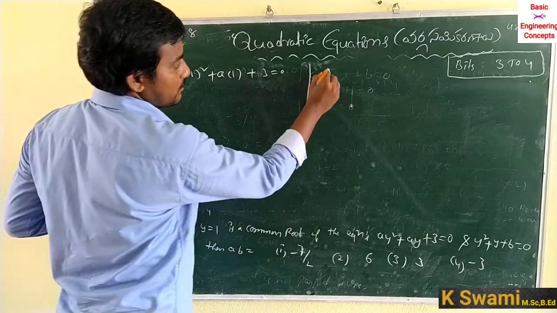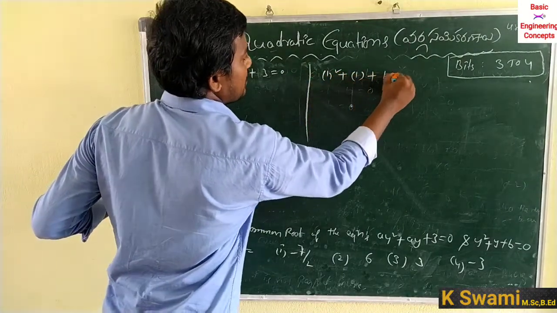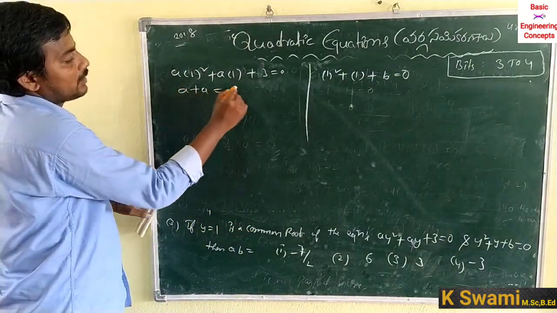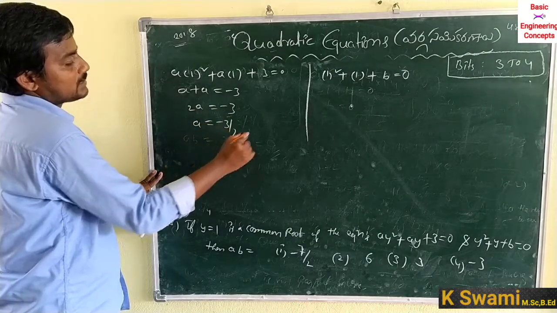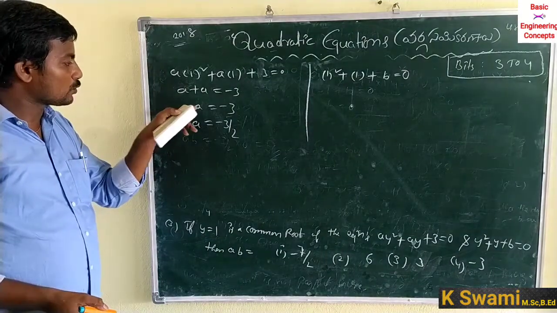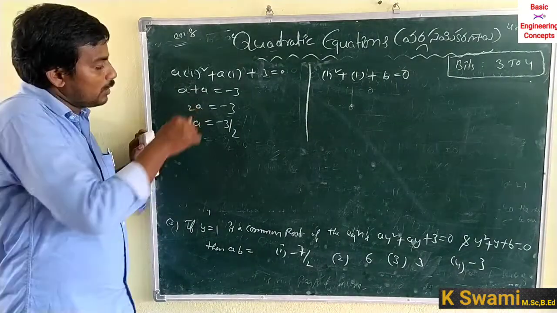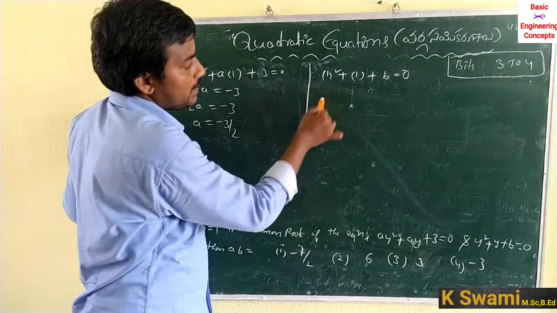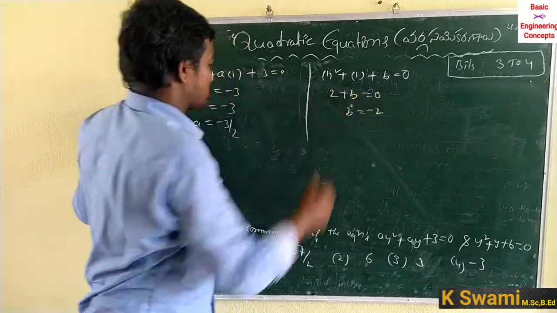And the second equation: 1 square plus 1 plus b is equal to 0. So a plus a is equal to minus 3, 2a is equal to minus 3, a is equal to minus 3 by 2. And 1 plus 1, 2 plus b is equal to 0, b is equal to minus 2.